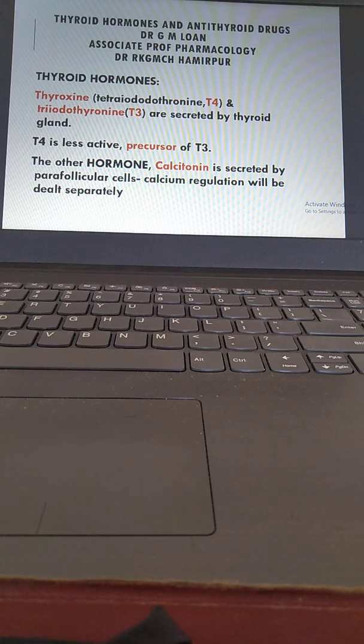Thyroid hormone consists mainly of two secretions. Tetraiodothyronine, T4, and triiodothyronine, T3, are secreted by the thyroid gland. T4 is a less active precursor of T3. The other hormone, calcitonin, is secreted by parafollicular cells. Calcium regulation in our body will be dealt with separately.